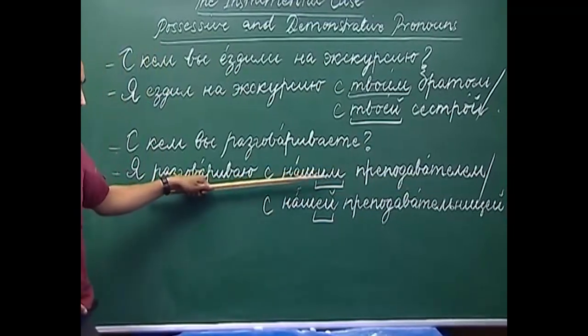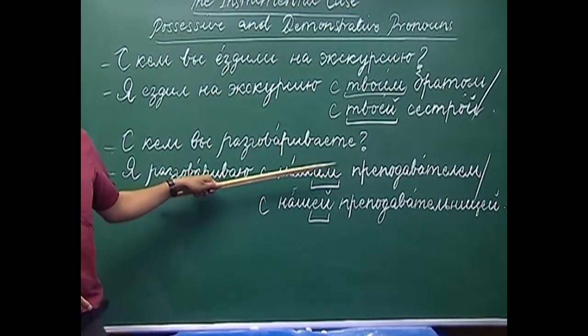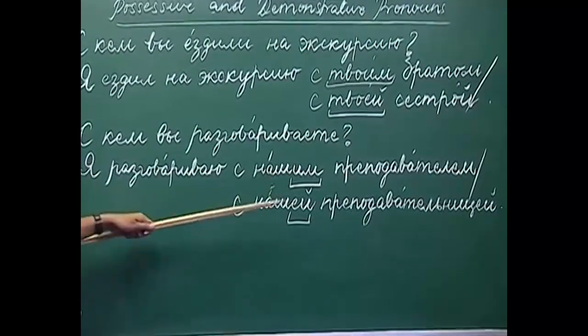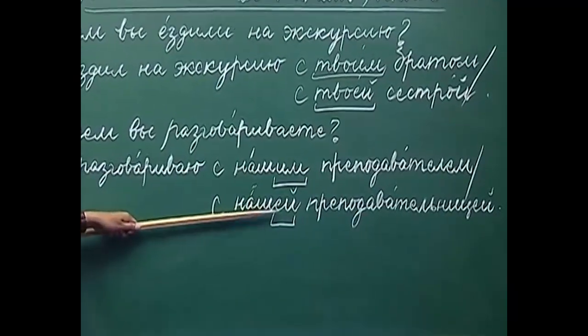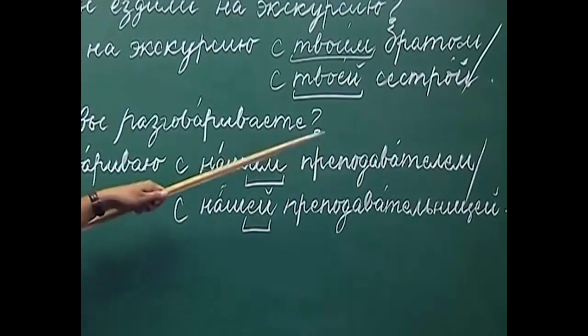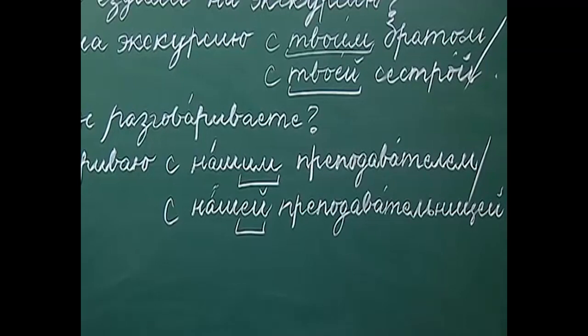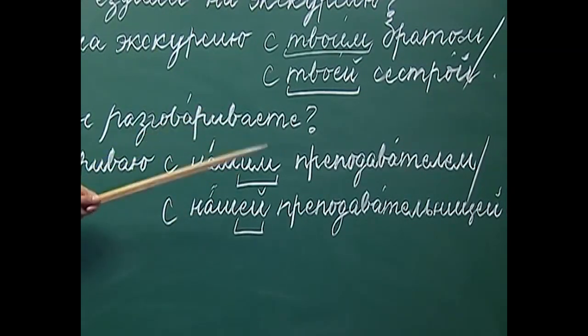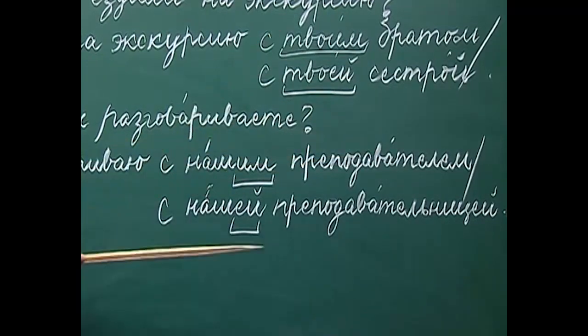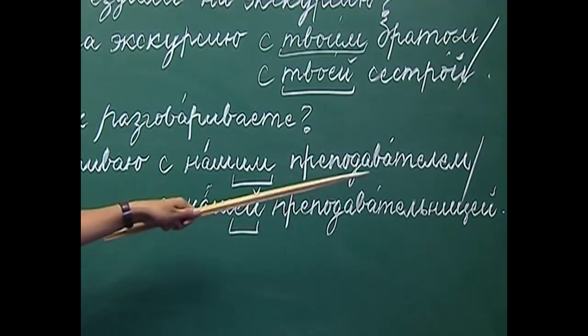As you can see, with nash we have added e and ma to get its instrumental case form, and we have replaced the ending a with ye and e krat ke in the feminine form. Similarly, if you have to use vash, it would be vashim with a masculine noun and vashyei with a feminine noun.